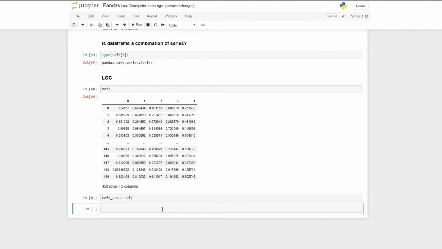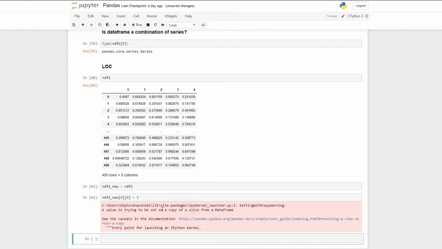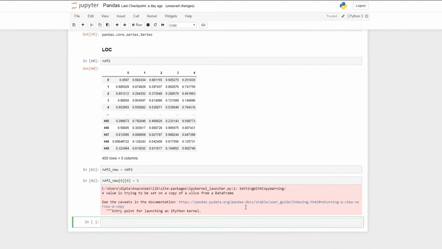Now if you change the first value, assume ndf2_new has the first value equal to 5, it should change only ndf2_new. But it will also change ndf2 as well. So if you run it, you see you are getting this error.